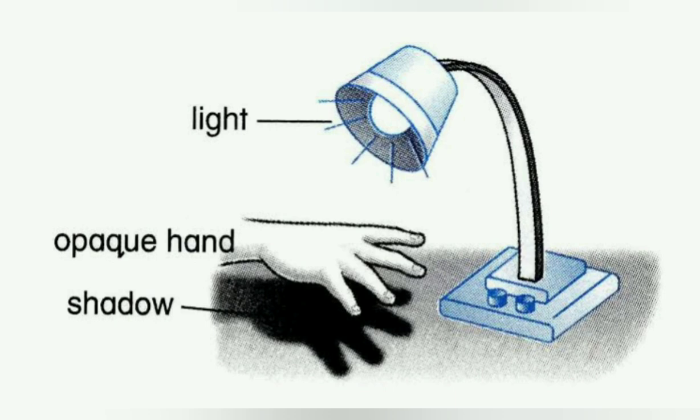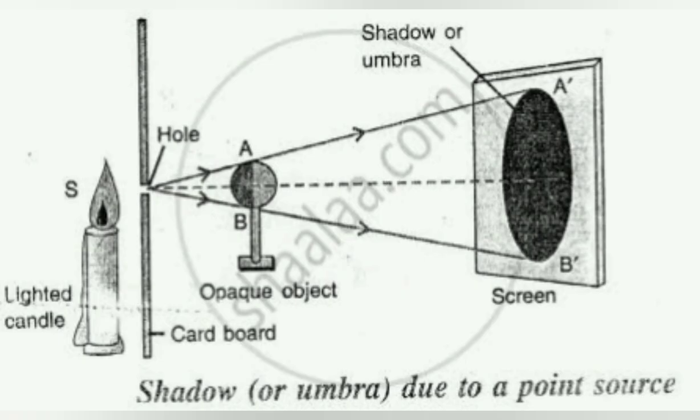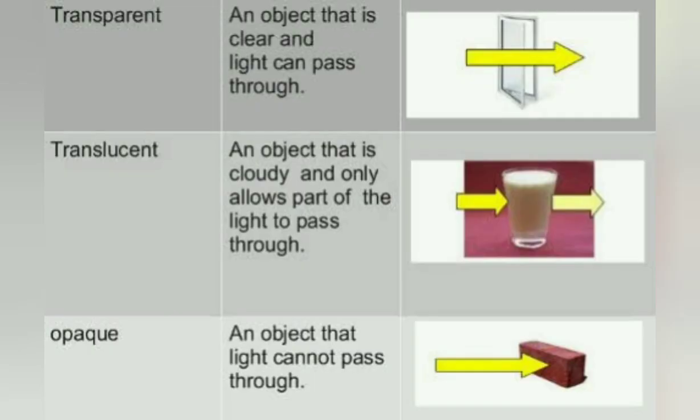Okay. So what forms this shadow? You have a small hole, you have a candle behind it, and you place an opaque object. When you place this opaque object, you place a screen at the last. So now what you will see is, through this hole, when the light passes, you will get a big shadow of the object that is there. So this is how shadow is formed. If you have an opaque object and light is passing through, you can find the shadow of the object.